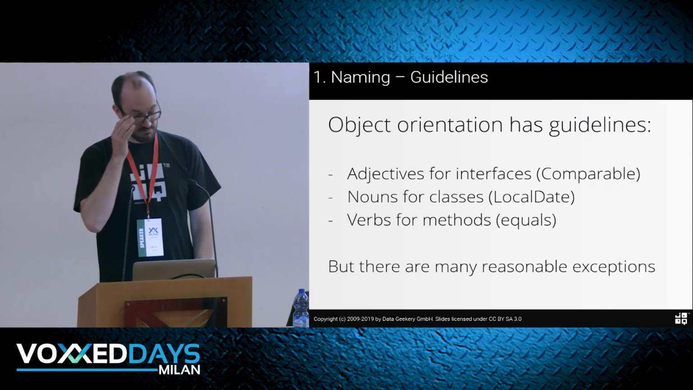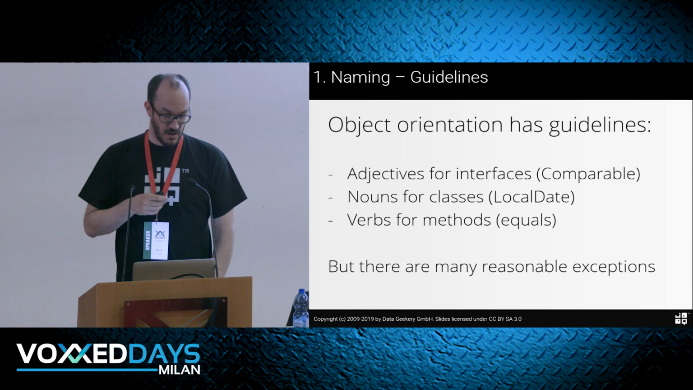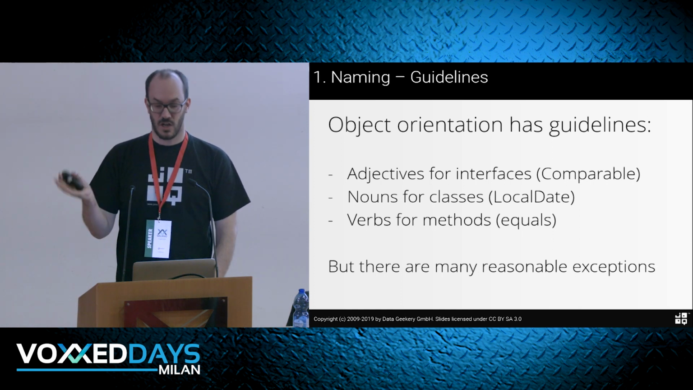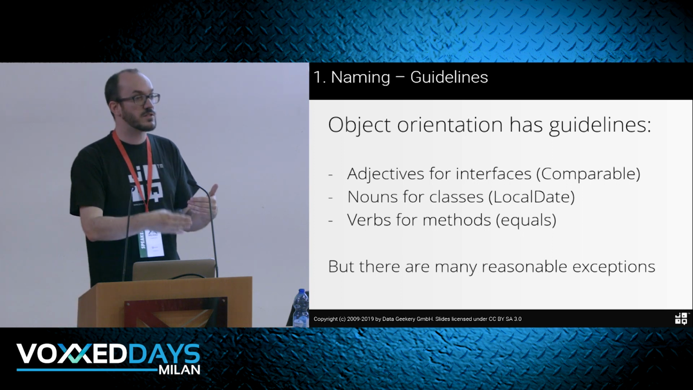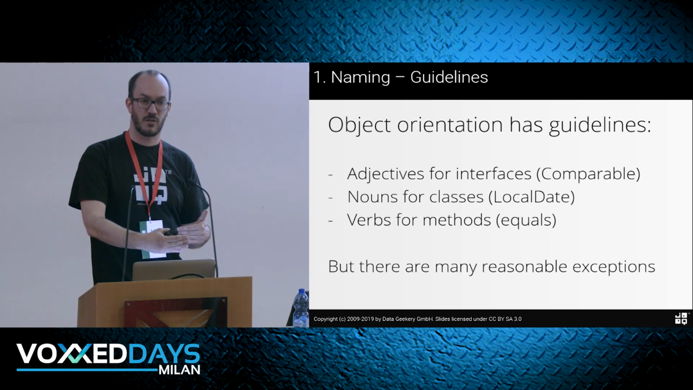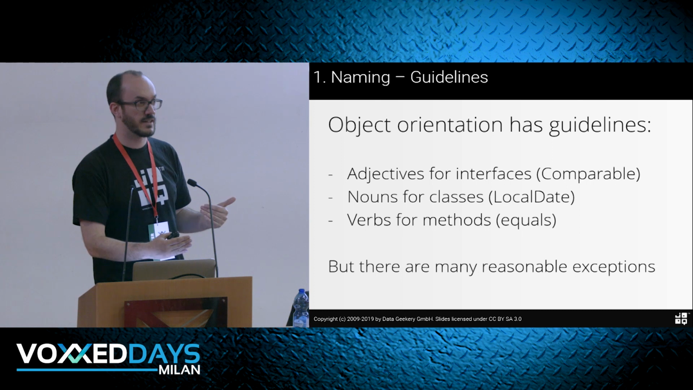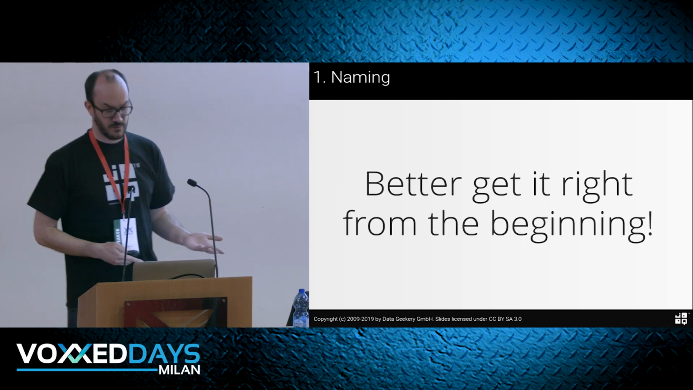There are some guidelines. We always knew this. In object orientation, especially in Java, we have adjectives for interfaces, nouns for classes, verbs for methods. So there are tons of guidelines. It doesn't matter which ones you follow, as long as you follow them through in your case, right? So better get it right from the beginning.